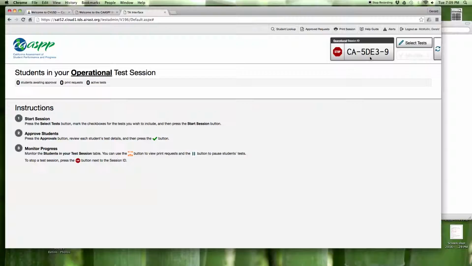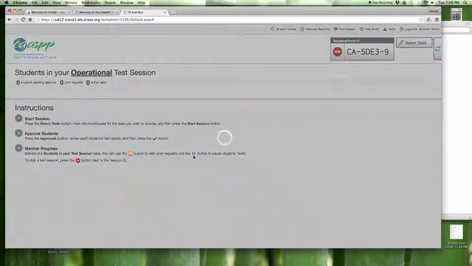This session ID is what links the student's testing session to your test session here, and you can monitor student progress here. There are instructions on how to do all of this right here on the page. What will begin to happen is as students enter this in and click enter, you're going to start to see their names populating here in this field down below, and there is a green check mark where you can approve them to take the test.